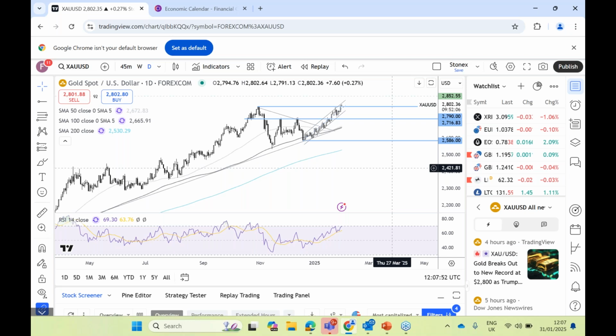And this is a mixture of those geopolitical concerns driving safe haven flows. Interestingly, we're seeing the safe haven flows much more in gold than we have in the Japanese yen. For example, the yen is actually trading lower today, whilst gold has reached all-time highs. But the other thing to keep in mind is it's reached these record highs despite a more hawkish stance from the Federal Reserve this week.